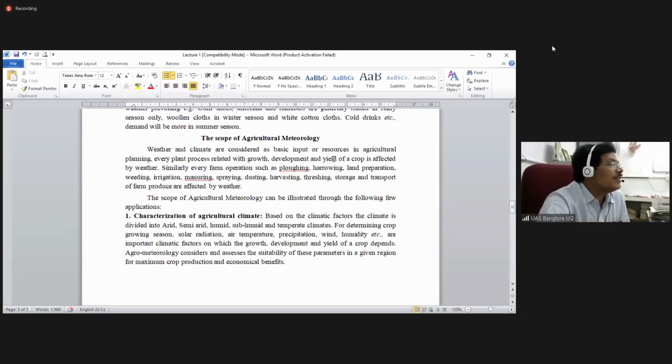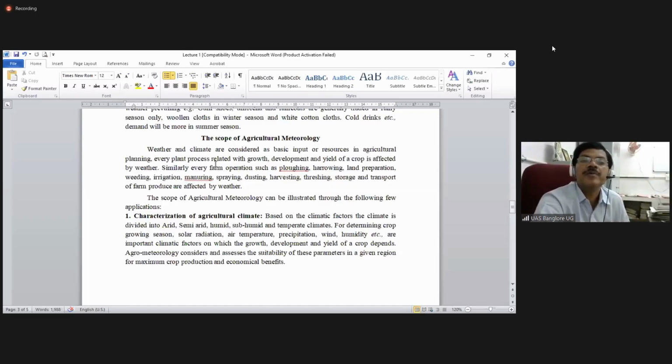So like that we say, especially if you go to the European countries, many a time there is a cloudy atmosphere and chilling, so more cold. So they want the sun. If the sun comes, they feel very happy. So the weather of that particular day, they decide, oh, this particular day is so nice. Like that they feel. So weather and climate are considered as basic input or resources in agricultural planning.